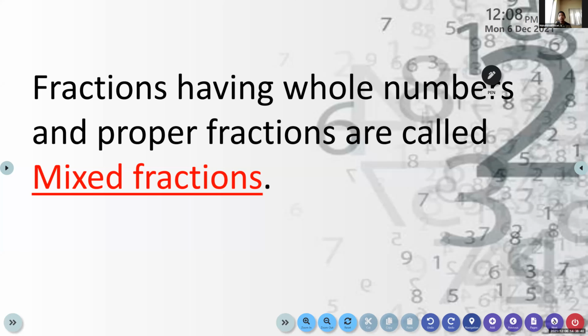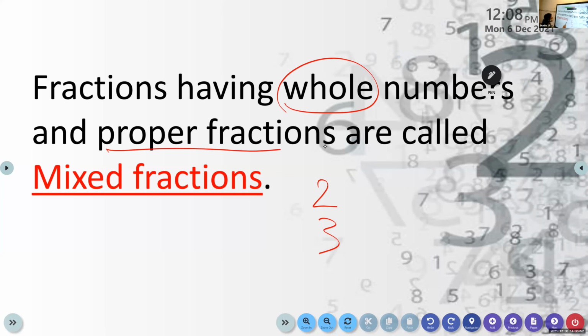So listen here, children, we are going to learn mixed fraction. Fractions having a whole number, and whole number means any number, simply. It's not a fraction. It can be any number. And a proper fraction. So what is a proper fraction, children? Just now we discussed: the numerator will be less than the denominator.